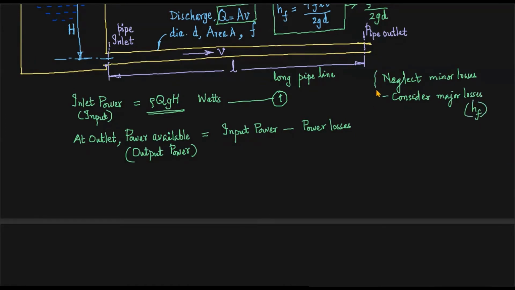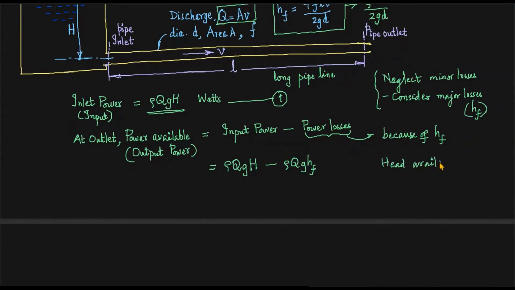Okay, so this is the idea. So input power, that is rho Q G H. The power losses means rho, the same discharge, rho Q G, and then the major head loss is HF. So that HF, the head equivalent, HF, the head available at the outlet will be H minus HF. So because of this power loss, essentially, that means head available at outlet is because of HF.